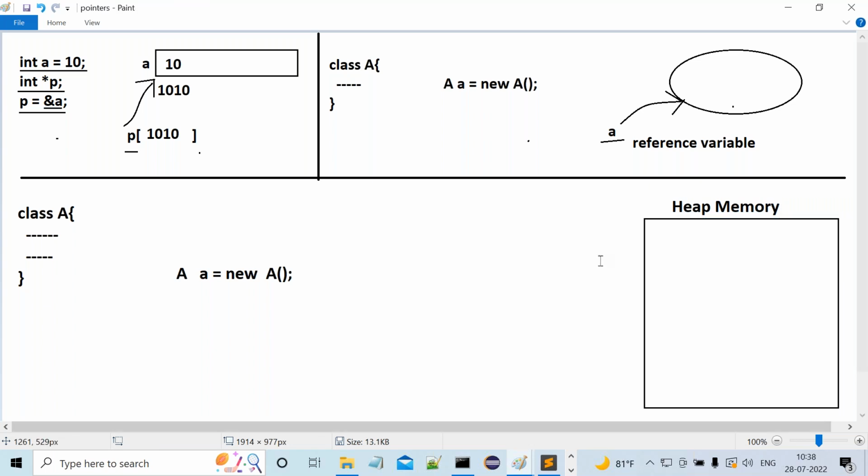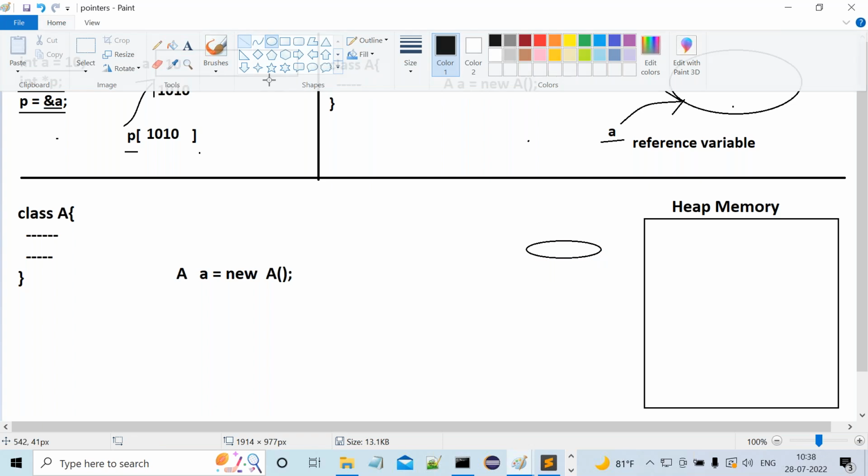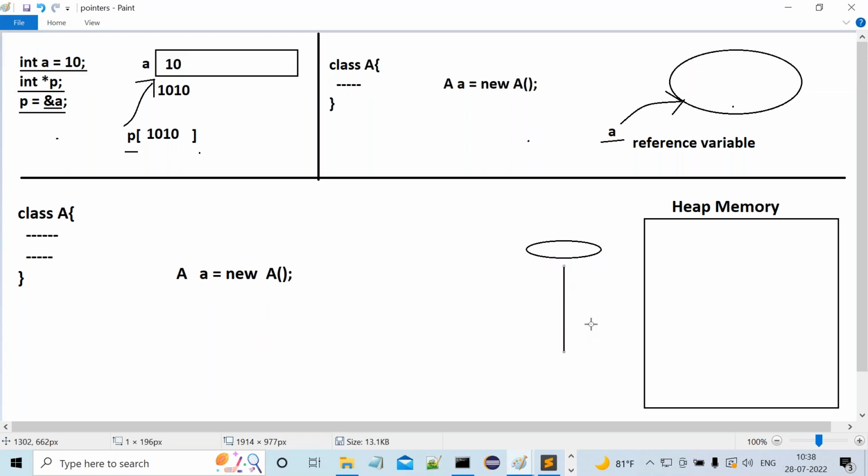Okay. Once we are having a block of memory, to manage that memory, we need a manager or not? We need a manager to manage the total memory. So here we are going to take a separate person to manage this entire memory. That person is called the heap manager. Who is this person actually? Heap manager.